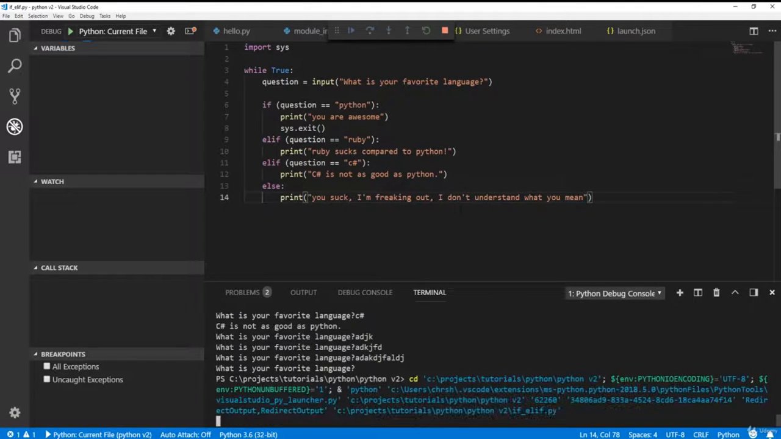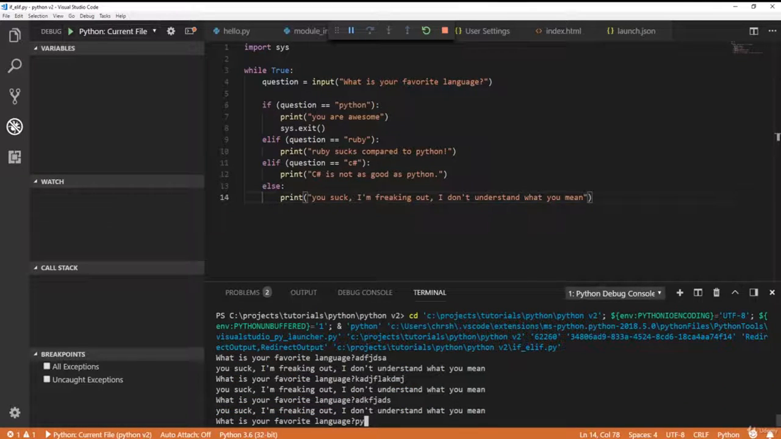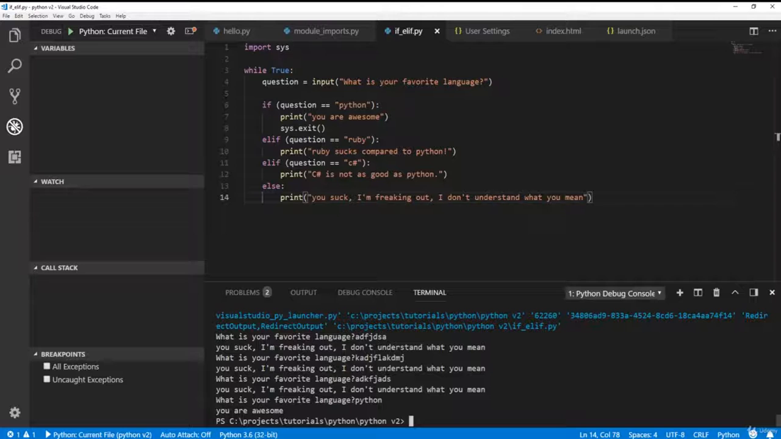But let's go ahead and run it. What's your favorite language? Now, if I type something else: I'm freaking out. I don't understand what you mean. And if I type Python, we go back and we have you are awesome.